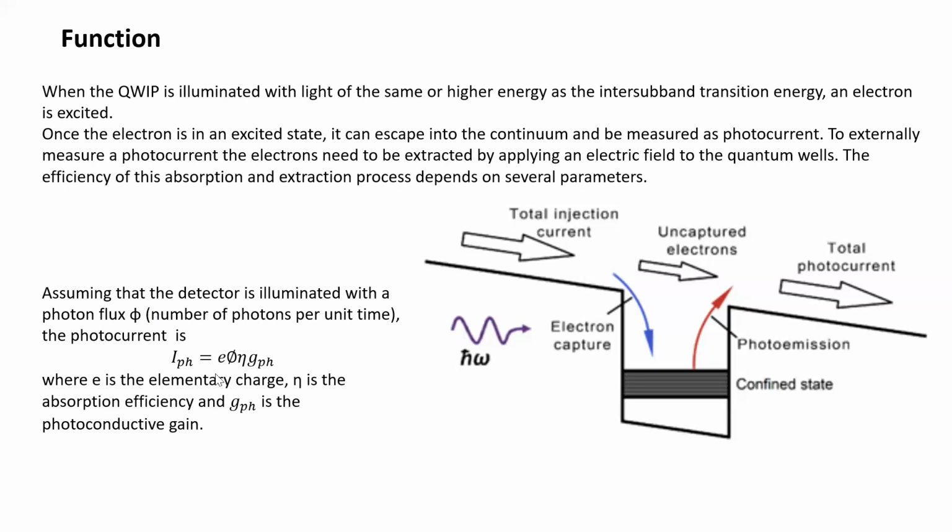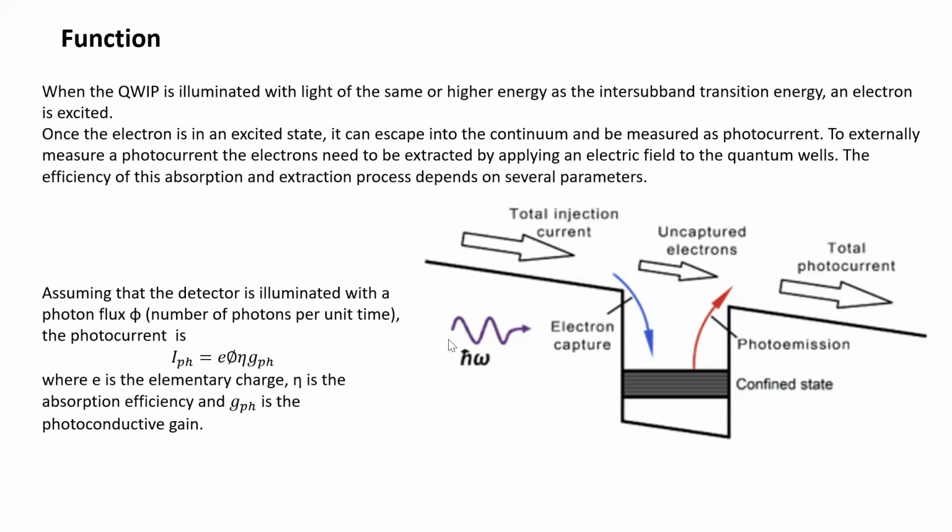So all these mathematical parameters are there, and the amount of photocurrent will depend on all of them. That's why it is written here that it depends on several parameters.